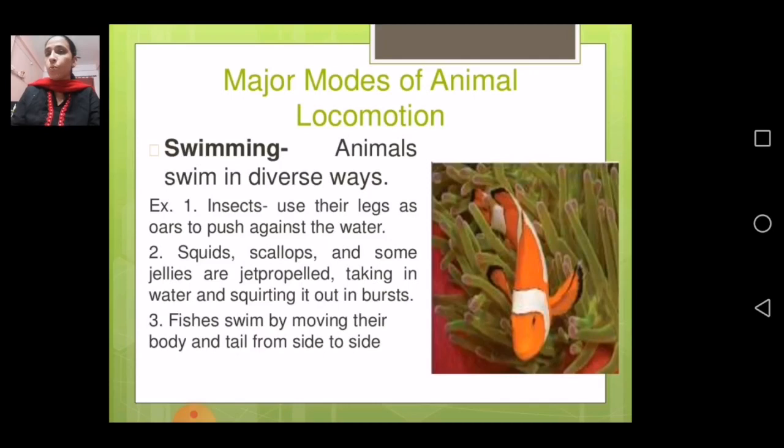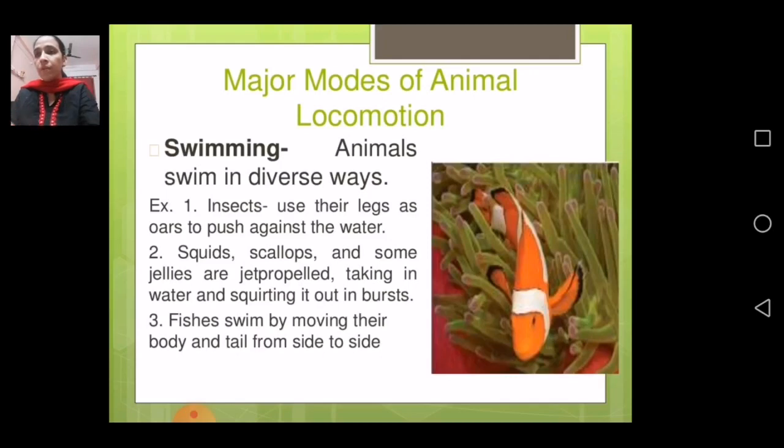So insects which live inside the sea or ocean use their oars to move in the water. After that, we have squids, scallops, and some jellies that are jet propelled, taking in water and squirting it out in bursts. Now, fishes swim by moving their body and tail from side to side. That is again one kind of movement shown by fishes.